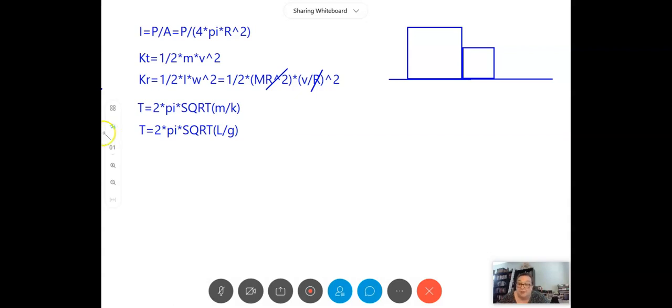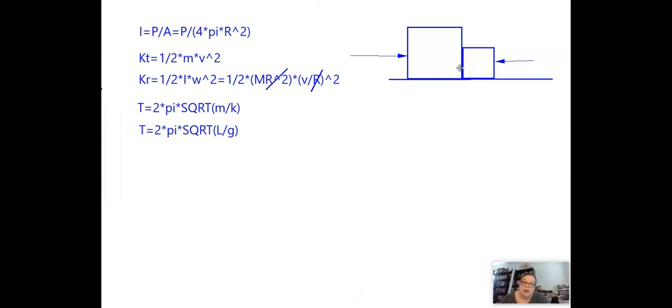So perhaps in the first case, we put the force over here on this side, like so. And then perhaps on the next instance, we put the force over here on this side instead. And the question is, when we put these different forces onto it, which one is going to result in a bigger force of contact in between here? That contact force between the two blocks, the normal force, if you will.